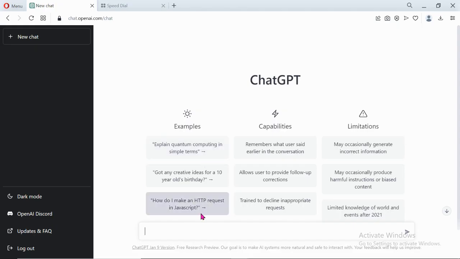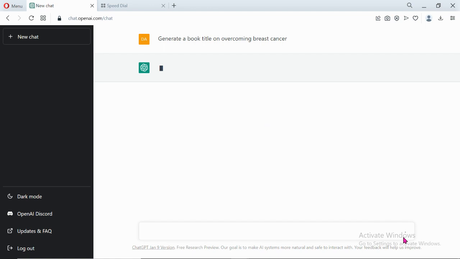So what's the keyword now? Breast cancer. So you can just come here and ask, generate a book title on overcoming breast cancer. You can't just tell it to generate a book on breast cancer. What aspect of breast cancer are you writing on? Is it how to contract breast cancer, how to avoid it, or how to prevent it? So let me just use this, overcoming breast cancer. Then click on enter.